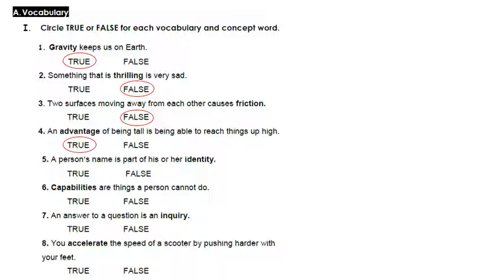5, a person's name is a part of his or her identity. Yes, that's right. One of the parts of our identity is our name, then it is true. 6, capabilities are things a person cannot do. No, false. It's the opposite. Capabilities are the things that we can do. Then number 6 is false.